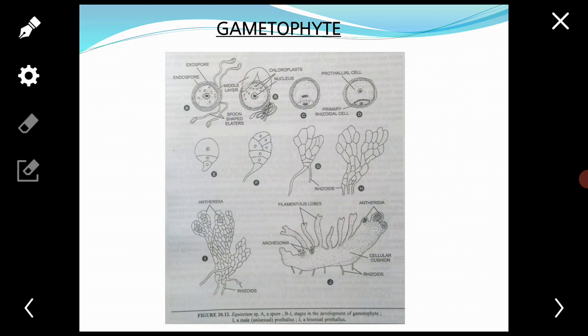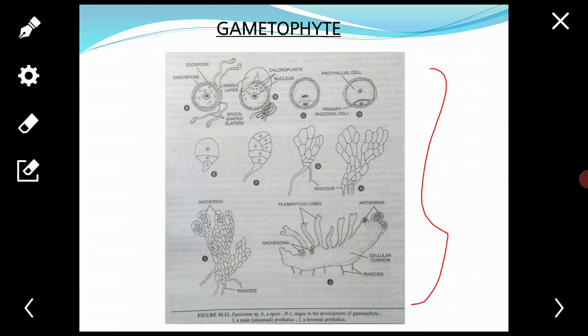First, small, light green, elongated and branched prothalli which produce only antheridia. Second, massive deep green prothalli which produce only archegonia. Third, thick and massive prothalli which produce both the sex organs.